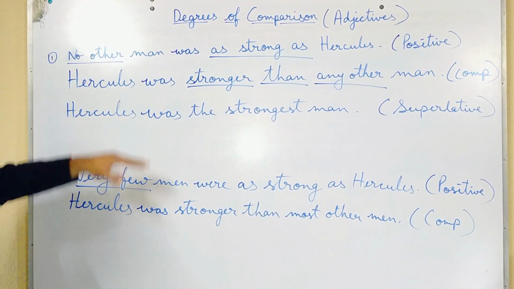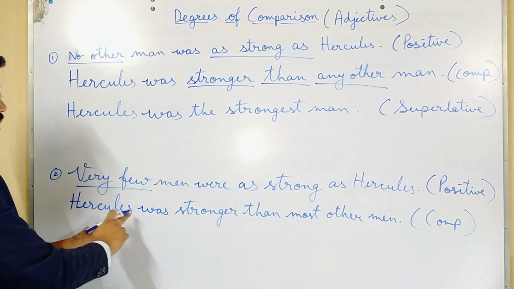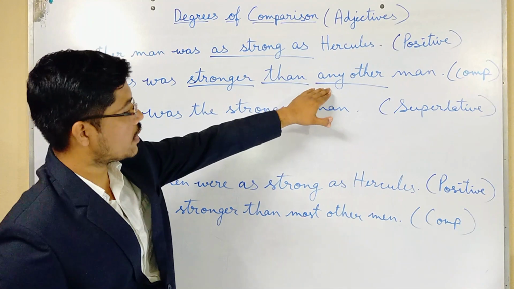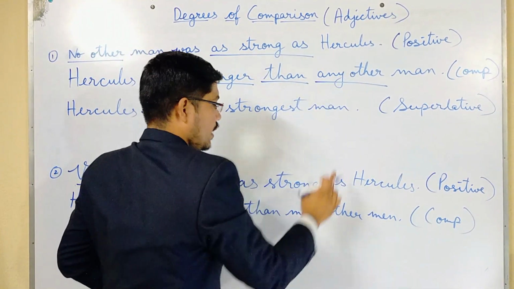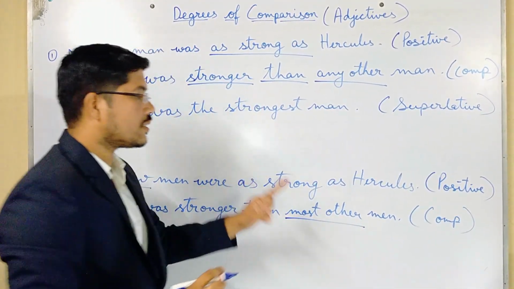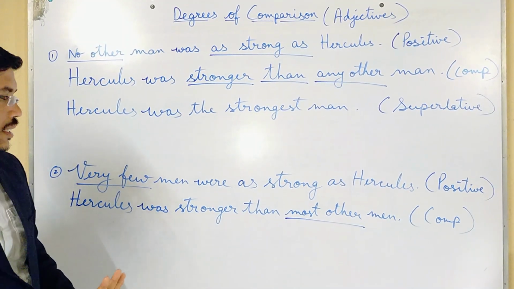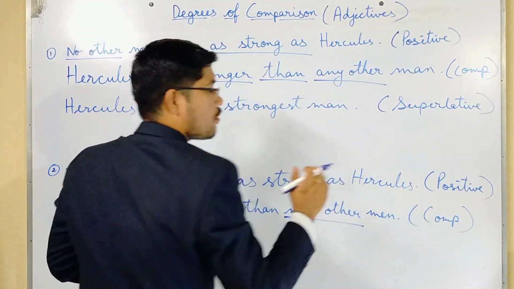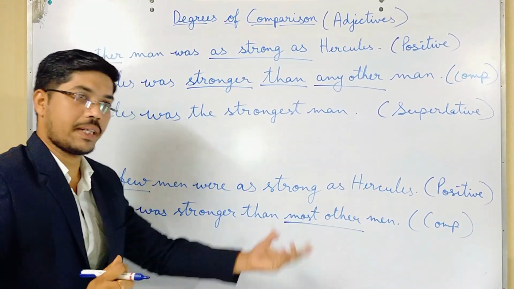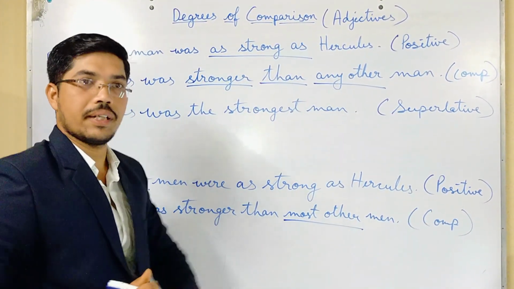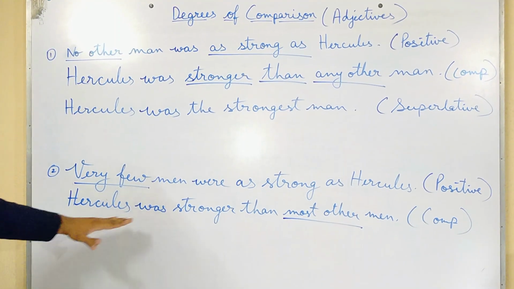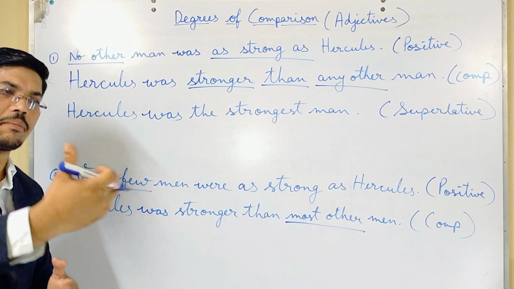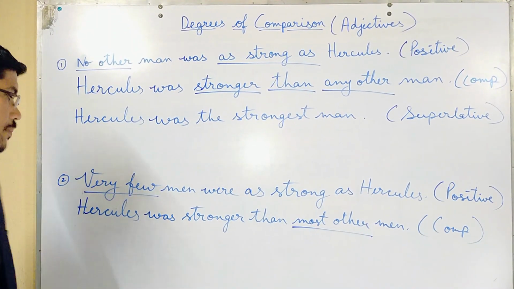See now the difference. Hercules was stronger is the same, than is also the same. Just the difference is that here it is any other, here it will be most other. Only this is the difference. Is it clear? And here it is singular, but here it will be plural form, because here most other means many will come, and any other means only one. So Hercules was stronger than most other men. Means he is not the strongest. There are many. Hercules is just one of them.